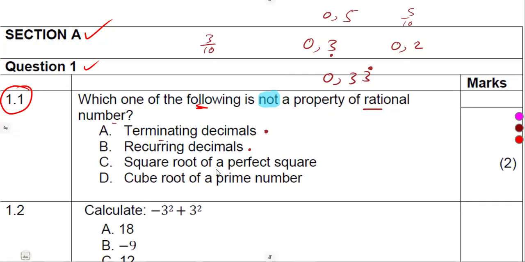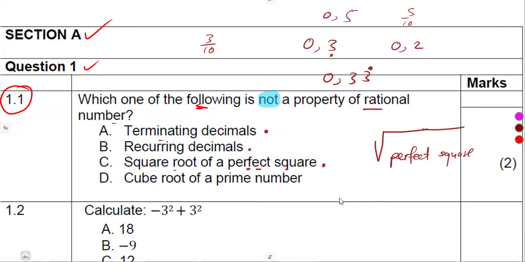On C, the square root of a perfect square. There was another question paper where I explained more about this, where I referred to the square root and also the perfect cube of cube roots. When you are given the square root, it must be of a perfect square for it to be a rational number. So this is a rational number, guys. We have got a perfect square there, so that's a rational number again.